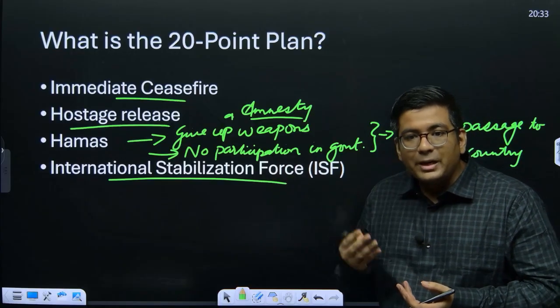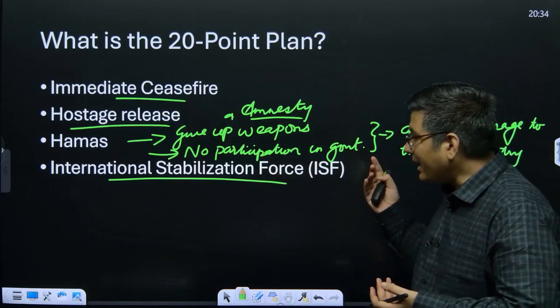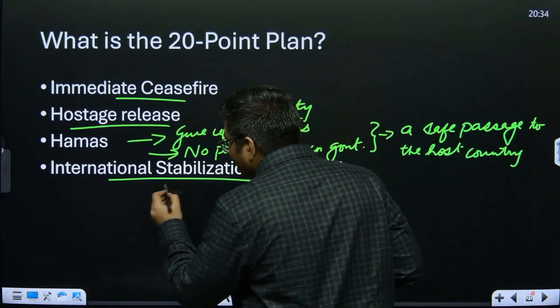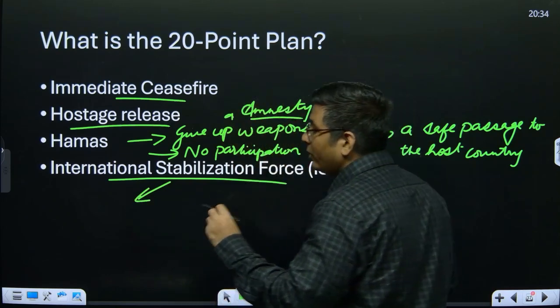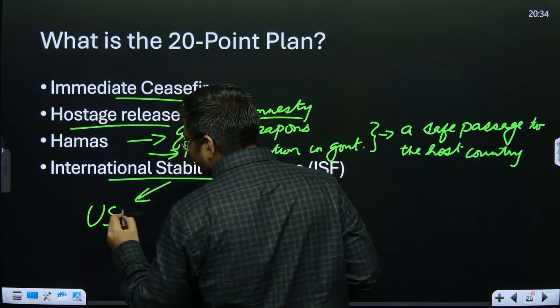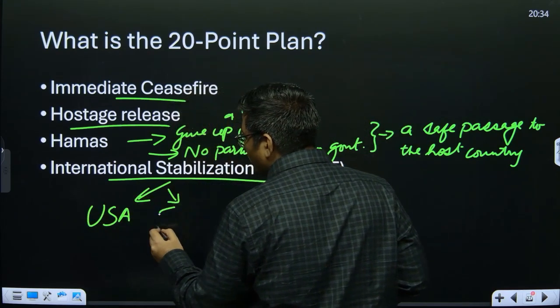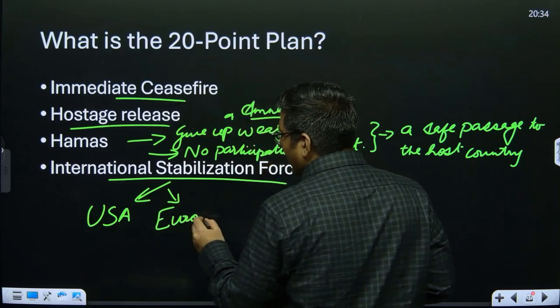The Israeli defense forces are going to come out, and instead of them, there will be an international stabilization force which will be led by USA, which will have troops from European countries and Arab countries.